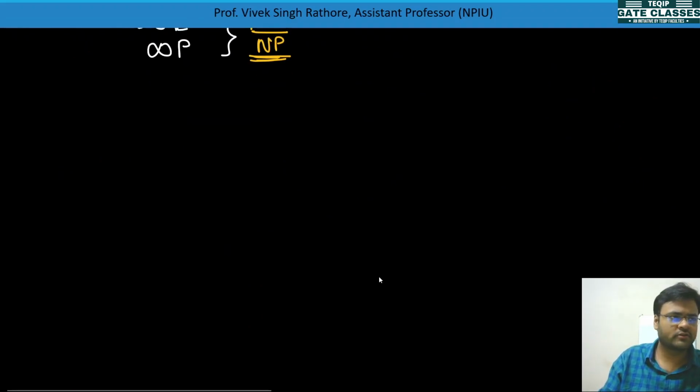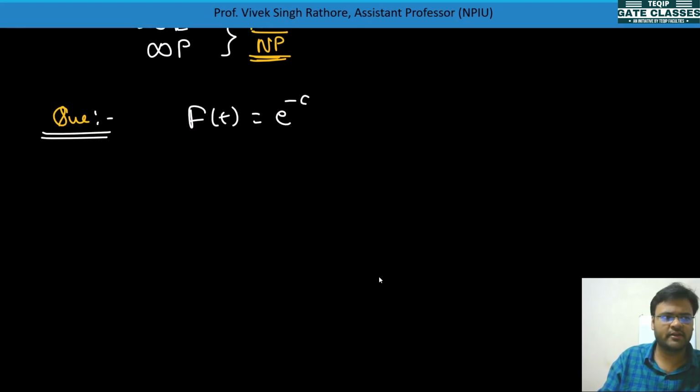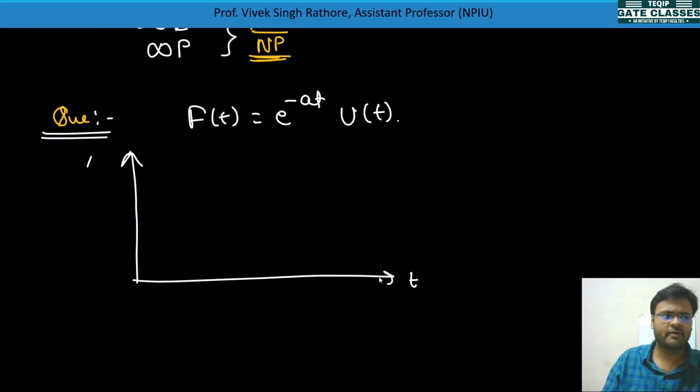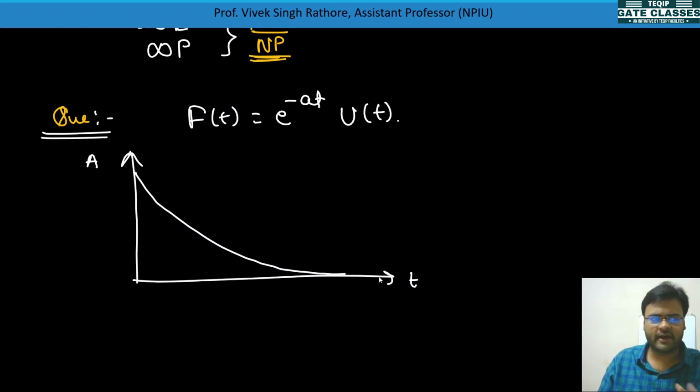So see, one question I am taking. Let's suppose you have been asked f(t) is equal to e to the power minus at into u(t). You need to calculate the energy, and say whether it is an energy signal or a power signal or whatever it may be. If you plot this graph of amplitude against t, you will get to know that this signal is an exponentially decaying signal. This is actually a finite duration signal, because after some time it won't exist.